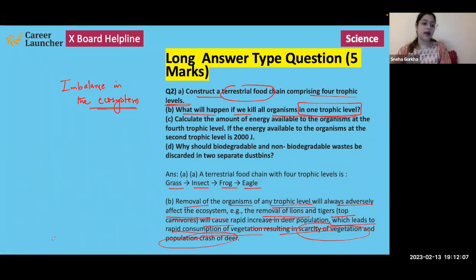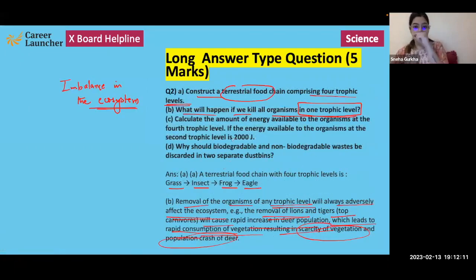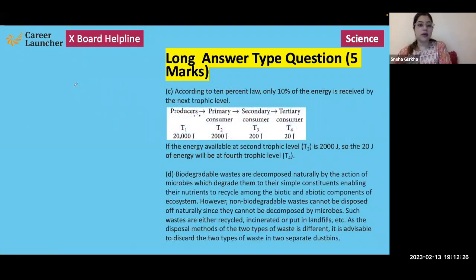Okay. Next question, let's have a look at the question. Calculate the amount of energy available to the organisms at the 4th trophic level if the energy available to the organism at the 2nd trophic level is 2000. So the energy present at the 2nd trophic level is 2000. We have to calculate the energy that will be present at the 4th trophic level.